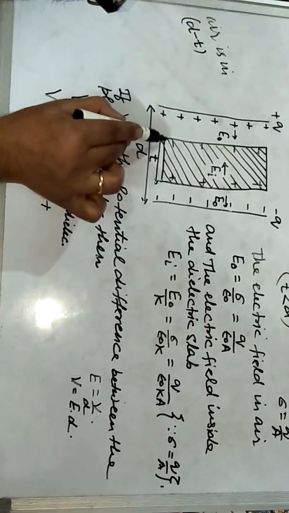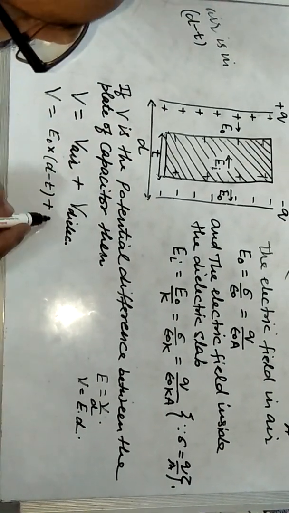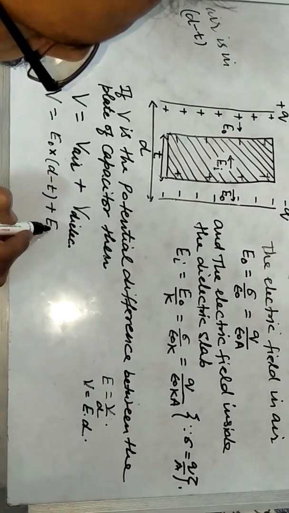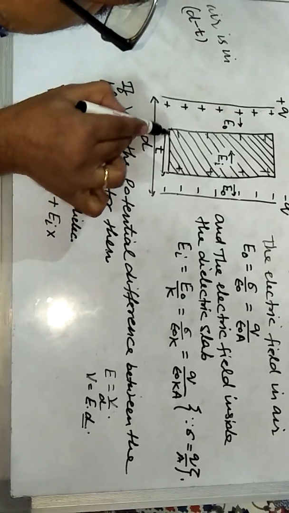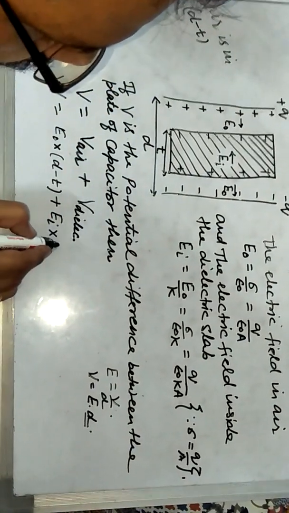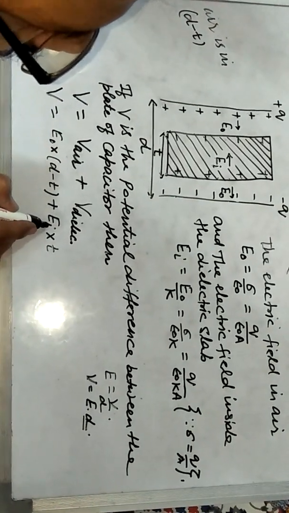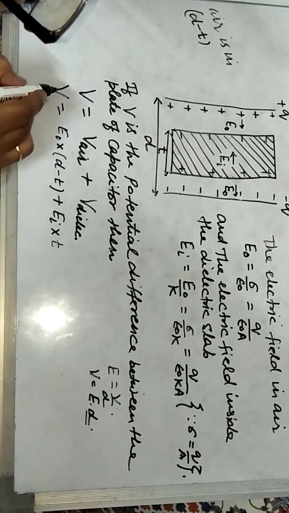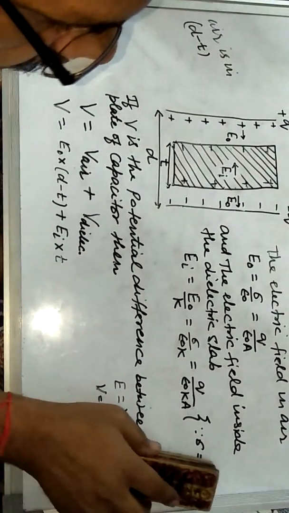The potential difference across the dielectric slab is equal to the electric field across the dielectric slab, which is E I, into the thickness of the dielectric slab, which is t. So we can write E naught into d minus t plus E I into t. In this way we can find the potential difference across the plates of a capacitor.